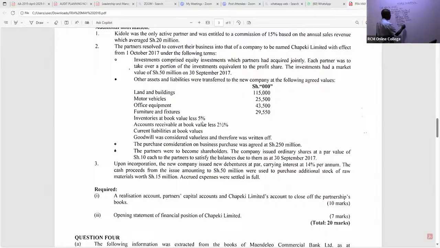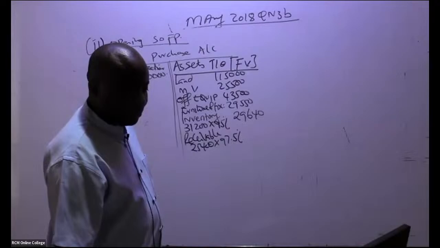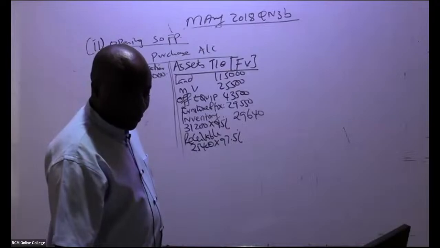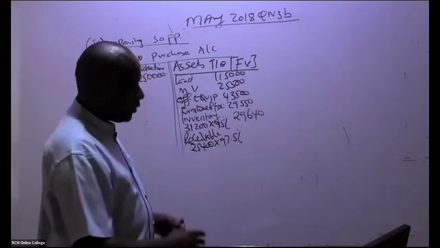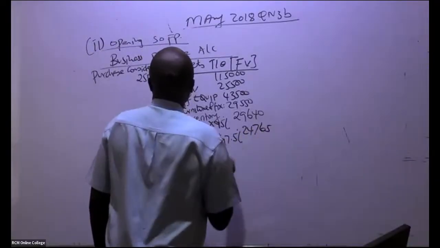I multiply this with 97.5%, because 2.5% is being given to us as a discount or something. So we have here 24,765.